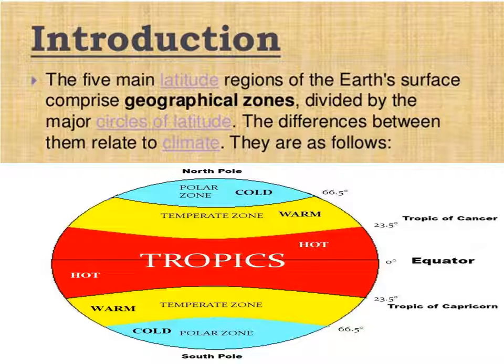Now can you understand, children? The area which lies between the Tropic of Cancer and the Arctic Circle in the northern hemisphere, and the area which lies between the Tropic of Capricorn and the Antarctic Circle, are temperate zones. So they have moderate temperatures.